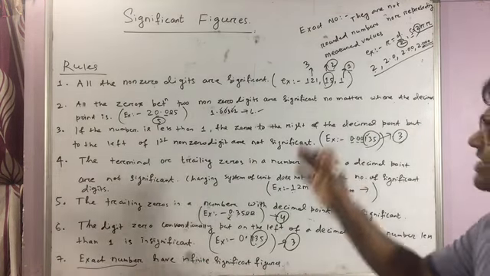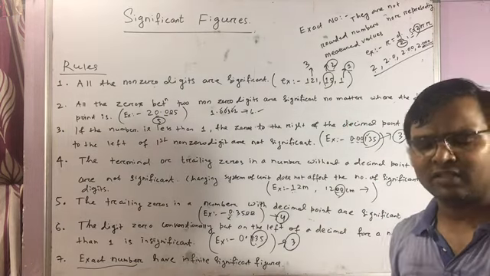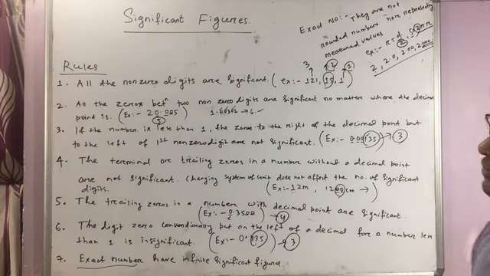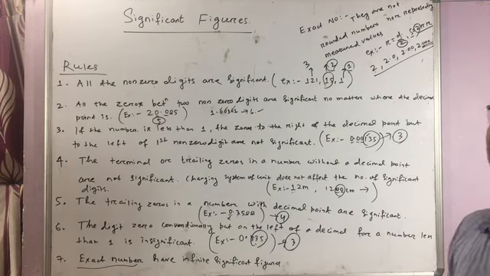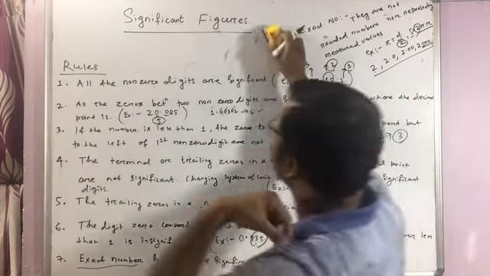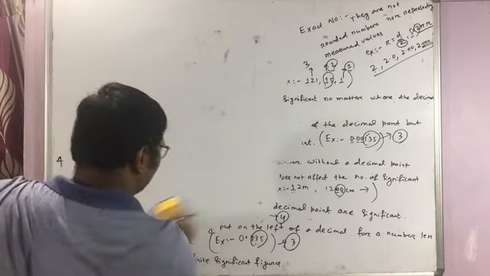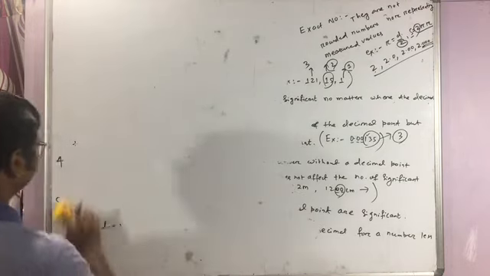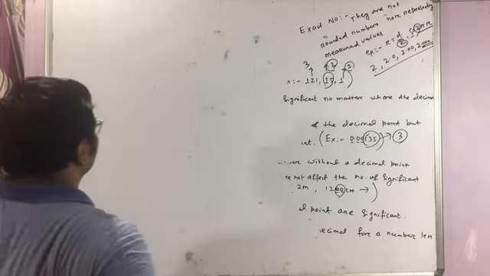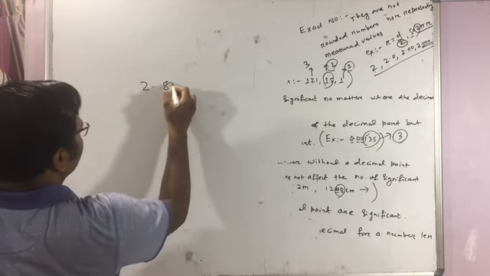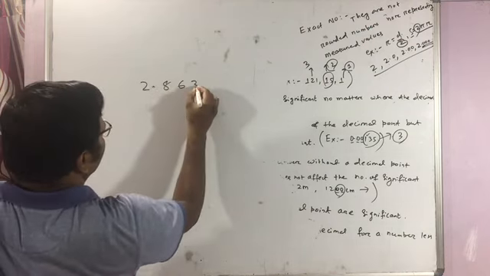Clear? Now the last part of this chapter, units and measurements, is the rules for rounding up. So let me explain the rounding up rules. Suppose you got a number, let's say 2.863.